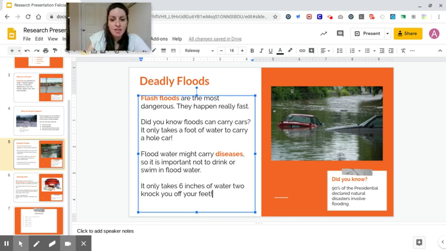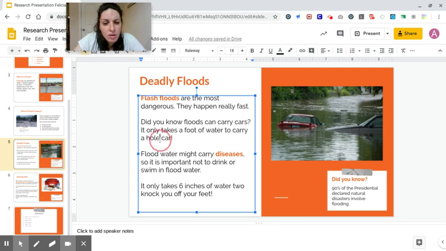Okay, last but not least, I have to check spelling. So I'm going to go through this again, and I'm going to look for spelling problems. Flash floods are the most dangerous. They happen really fast. I like that. Did you know floods can carry cars? It only takes a foot of water to carry a whole car.